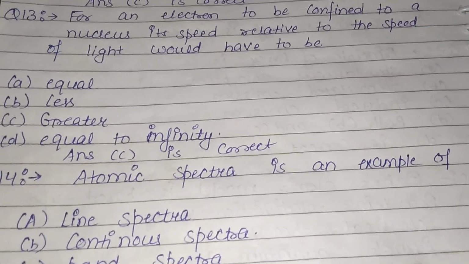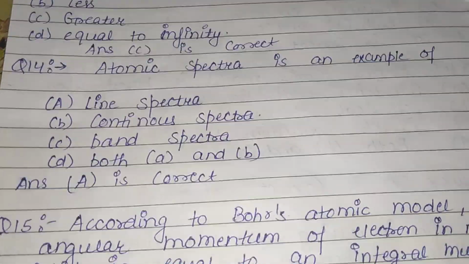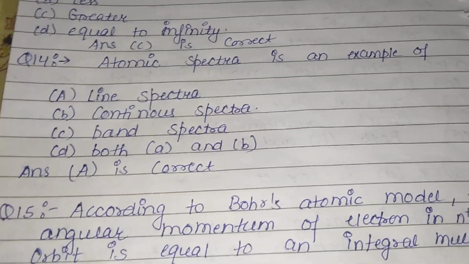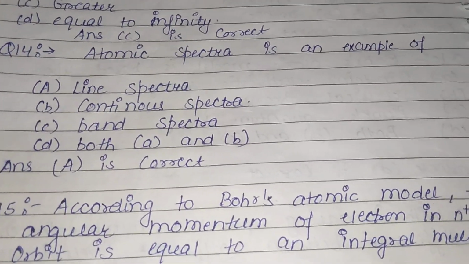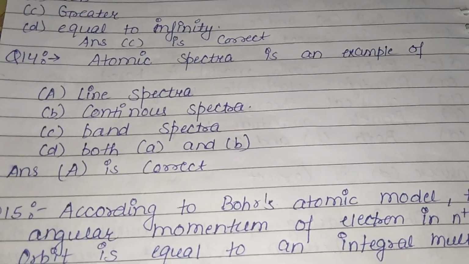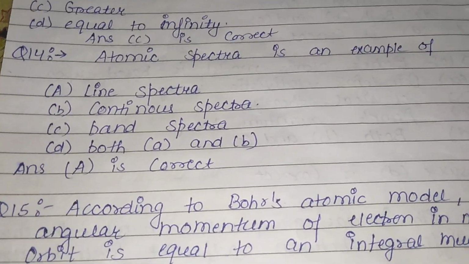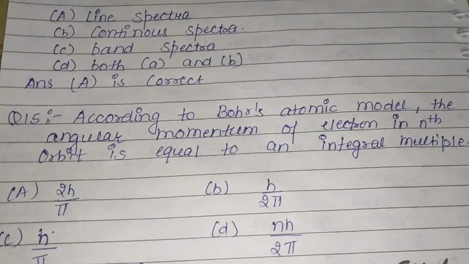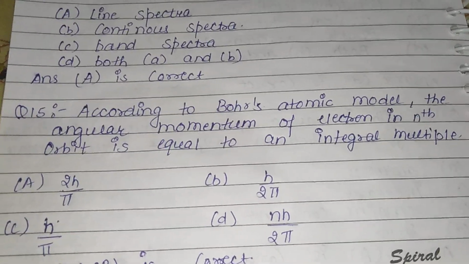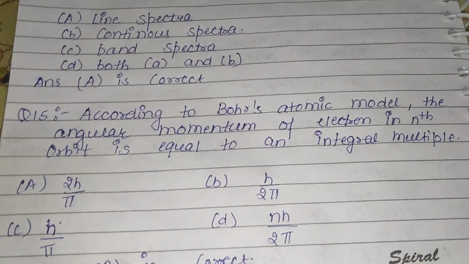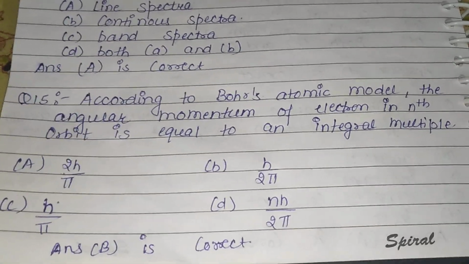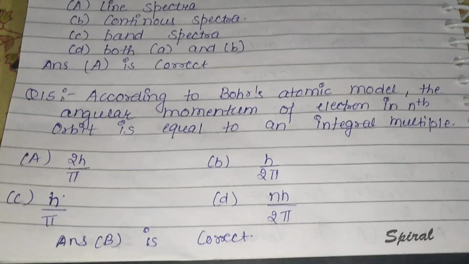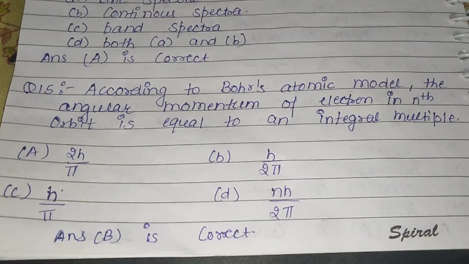It would be greater. Answer for question 14th is atomic spectra is an example of line spectra, continuous spectra, band spectra, and both A and B. So answer A is correct, that is line spectra. Question 15th is, according to Bohr's atomic model, the angular momentum of electron in nth orbit is equal to an integral multiple of, we all know that this is a very basic question, that will be equal to h by 2 pi.